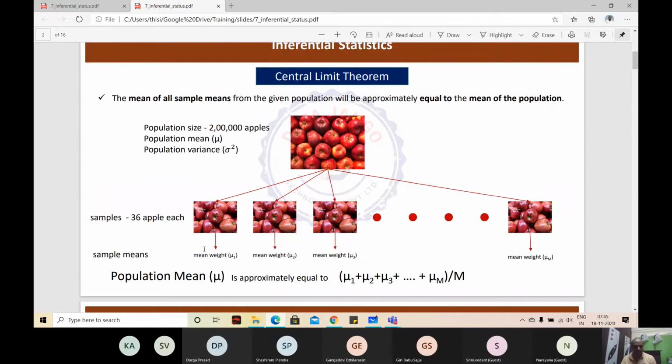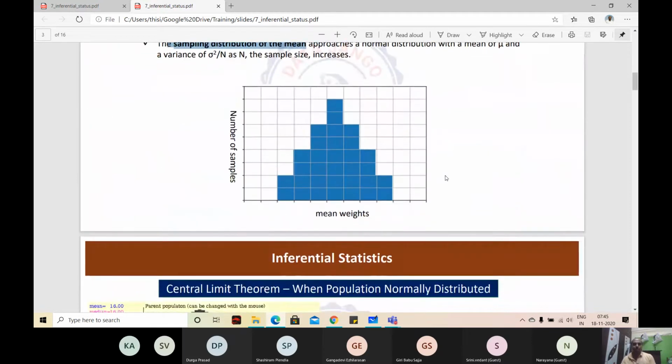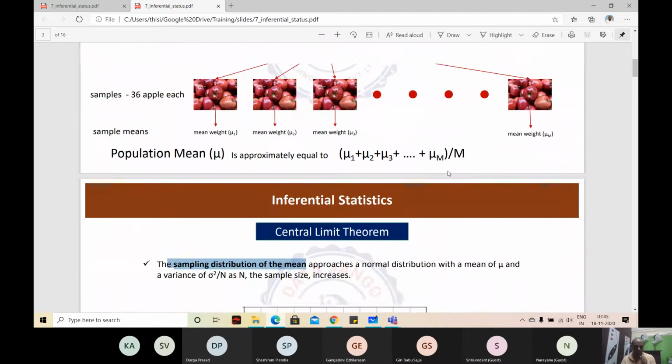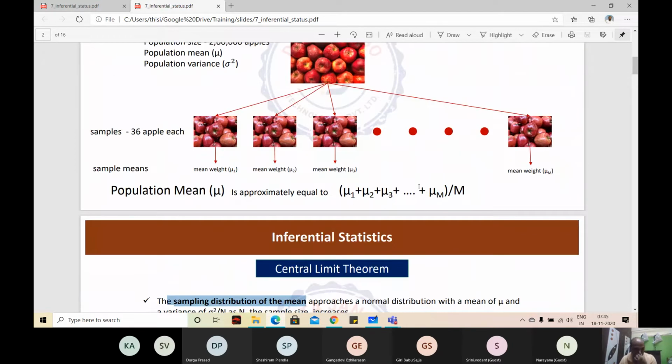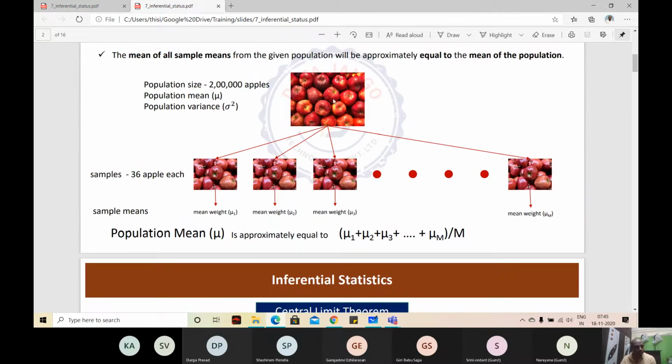These are the samples and these are the means. The sample means are distributed normally. Sample means are always normally distributed. That is the second statement. Sample means are always normally distributed, whether your population is normally distributed or not, it doesn't matter.